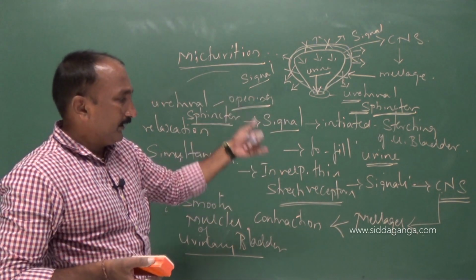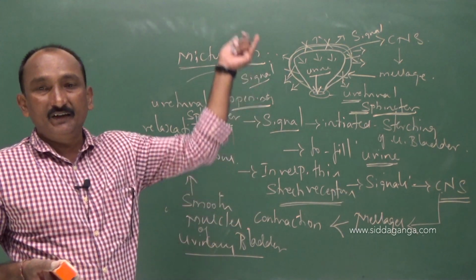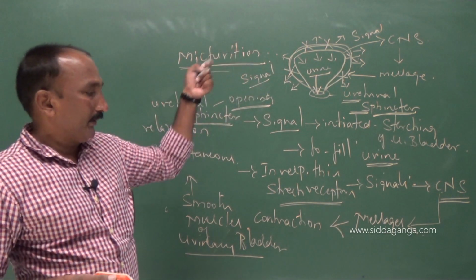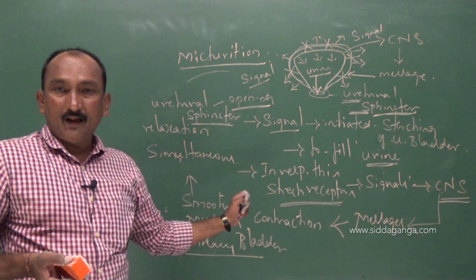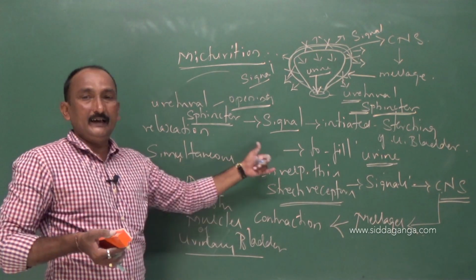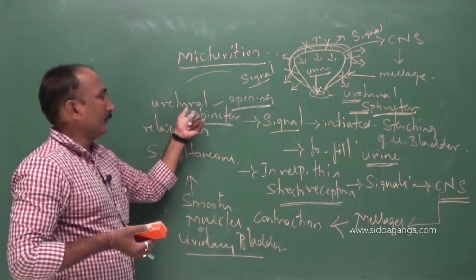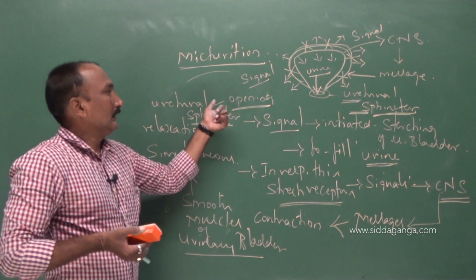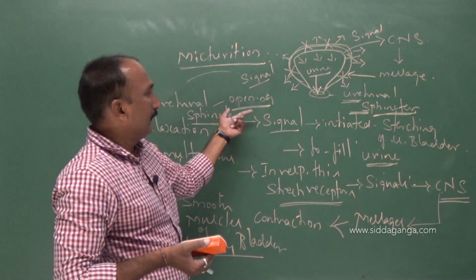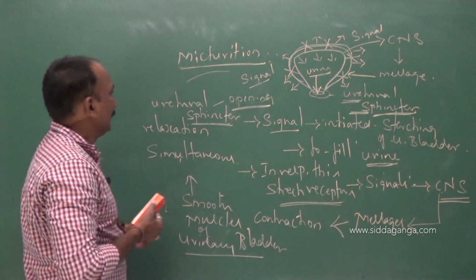As the urine is completely filled, in response to this, the stretch receptors send the signal to the central nervous system, and the central nervous system carries the message to the smooth muscles of the urinary bladder. As a result, they get contracted. Along with that, the simultaneous relaxation of the urethral sphincter leads to the opening of the urethra. So the urine will be released to the outside. The process is known as micturition.